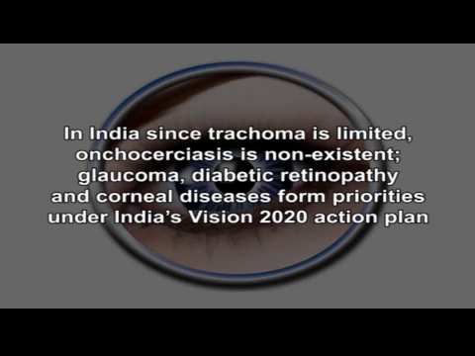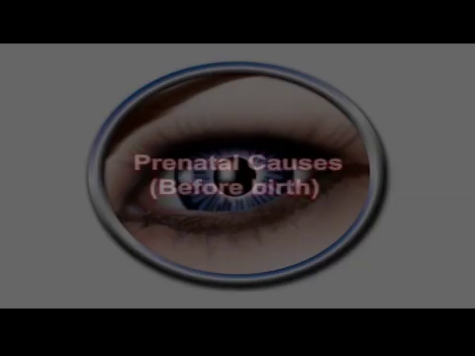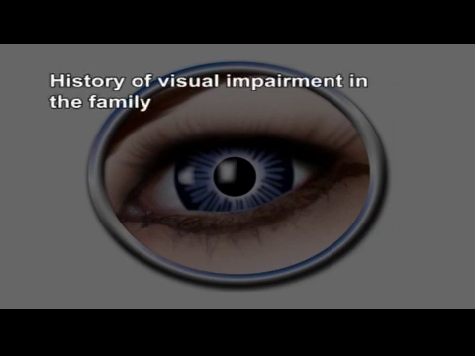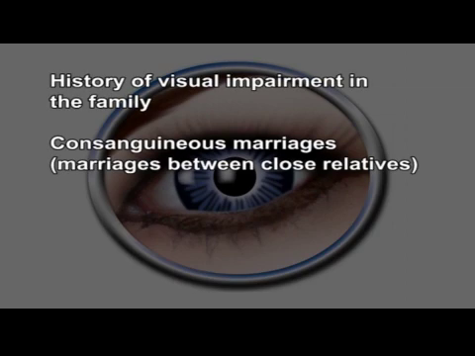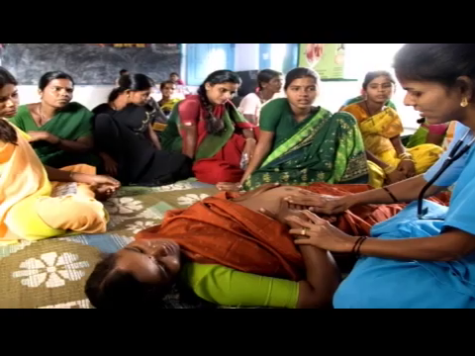In India, since trachoma is limited, onchocerciasis is non-existent, glaucoma, diabetic retinopathy and corneal diseases form priorities under India's Vision 2020 action plan. Some of the common causes of visual impairment are parental causes before birth: history of visual impairment in the family, consanguineous marriages, marriages between close relatives, blood group complications or Rh incompatibility between the parents, infectious diseases